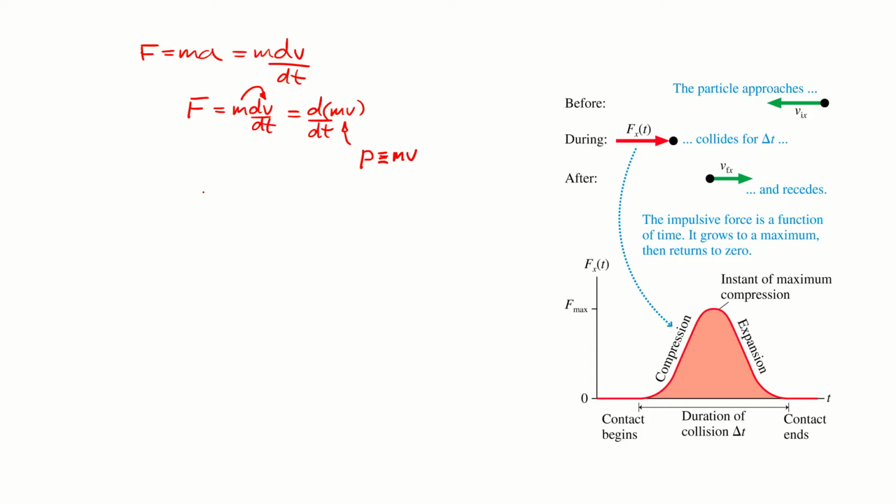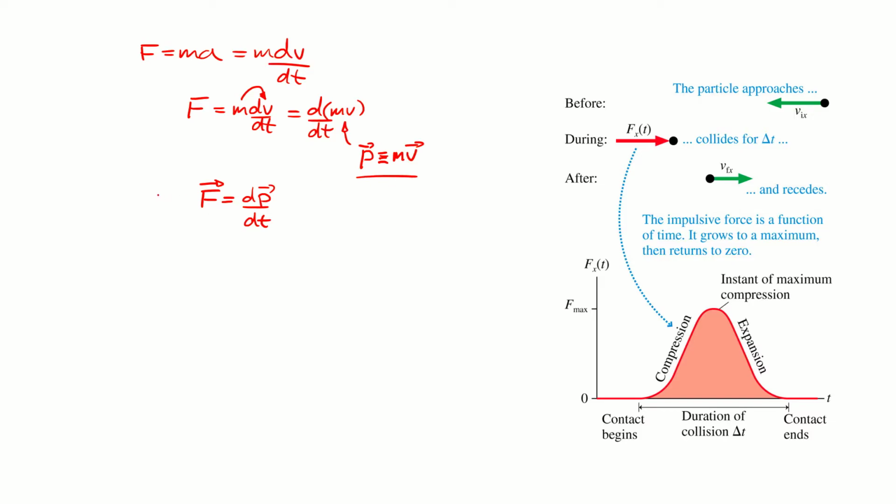So Newton's second law, just with that substitution, can be written as force is equal to the derivative of the momentum with respect to time, where, again, momentum is mass times velocity. And just to be explicitly clear, because I was sloppy with my notation, these are still vector equations. That momentum is a vector. It has a direction and a magnitude. The direction is the same direction the velocity is in. And if you multiply the velocity by the mass, you get the magnitude.